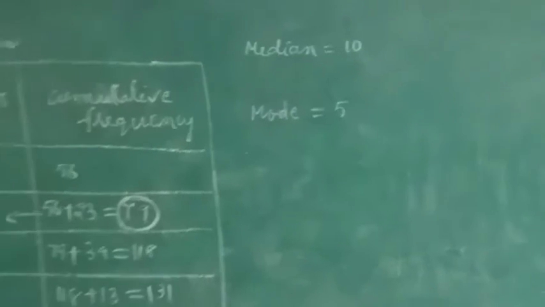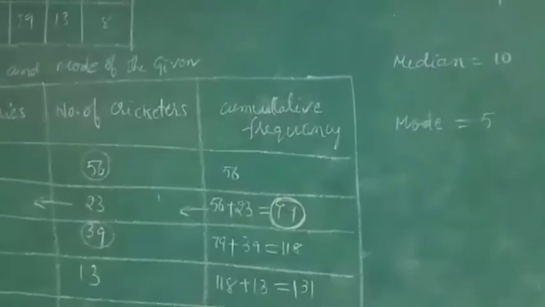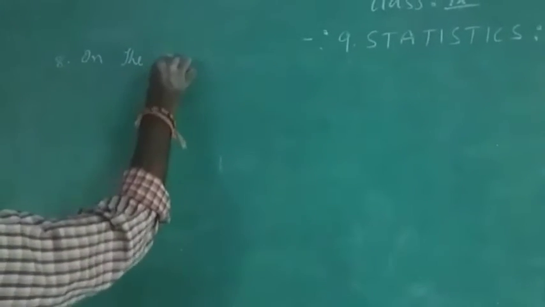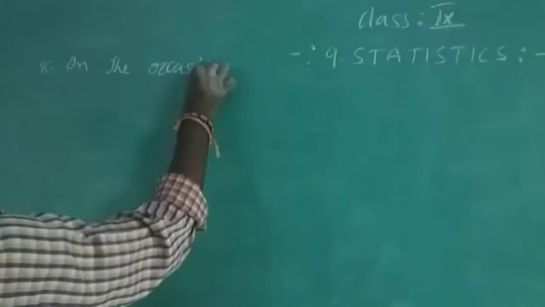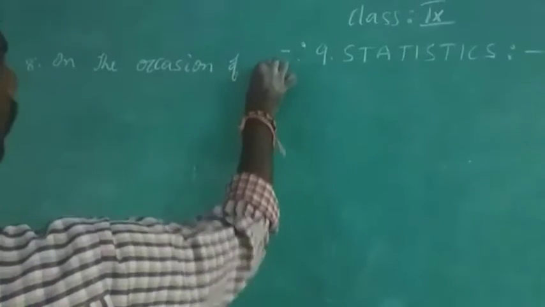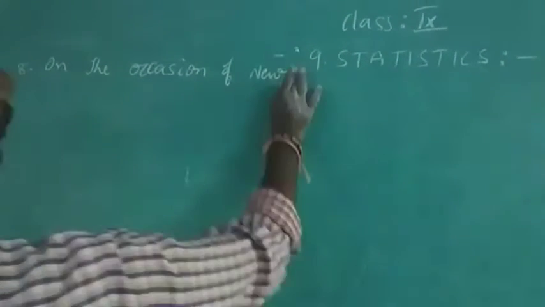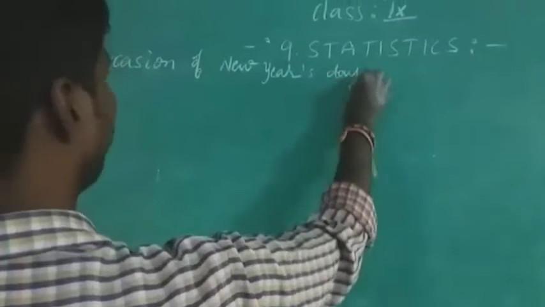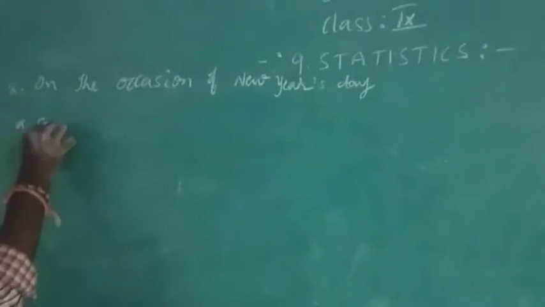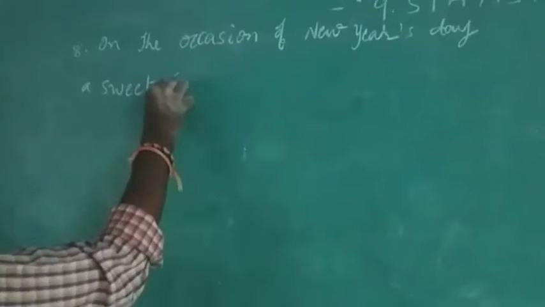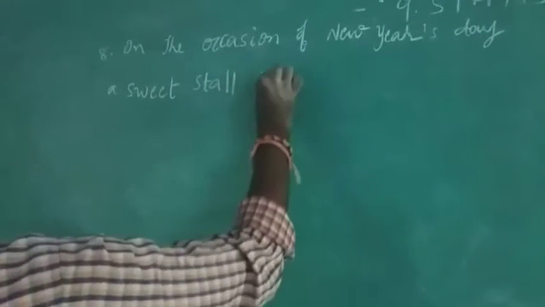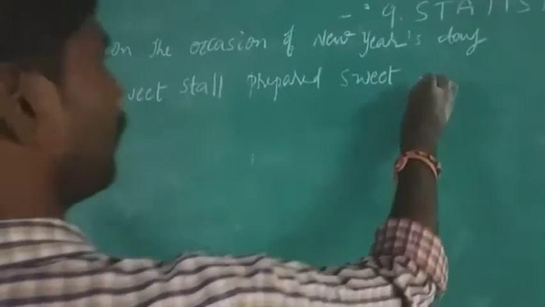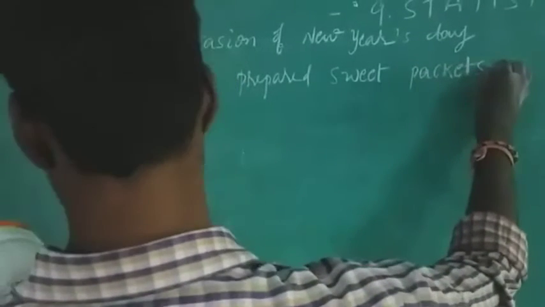Similarly, in the 8th one we need to find the median. 8th problem: on the occasion of New Year's Day, a sweet stall prepared sweet packets.